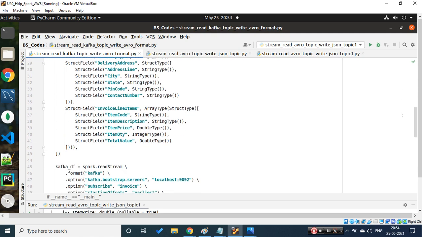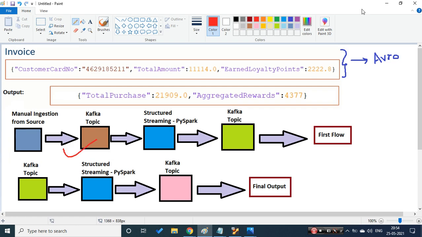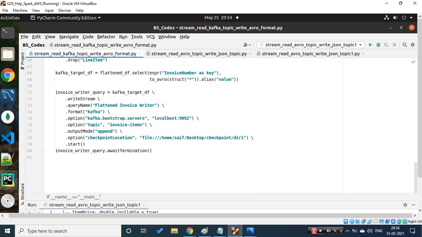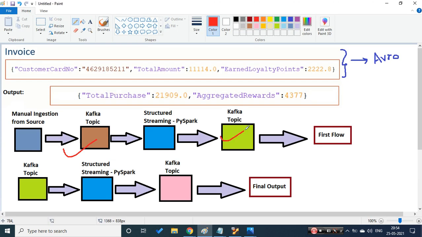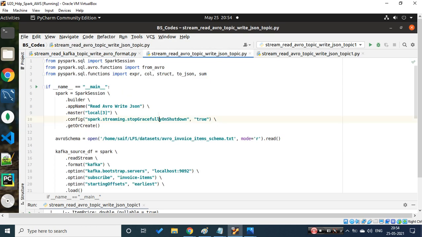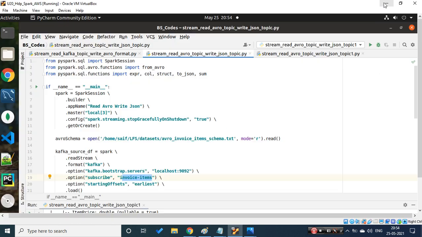So this is the first piece of code. If you see over here, the data will be pushed to this, which is nothing but invoice. Let's reference back over here. Then we are doing certain things, and we are writing the data to invoice_items, which is nothing but this. If we go to the top, we are referencing the same invoice items. That's why I have given the same color, so that you can refer to it appropriately.